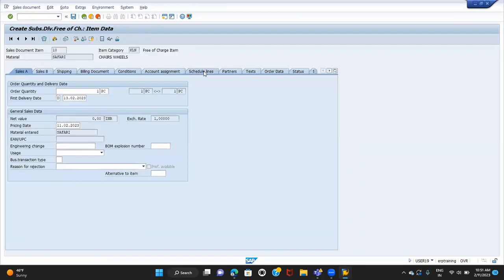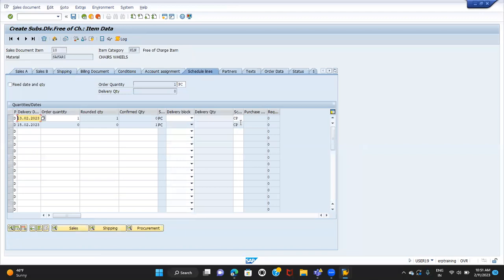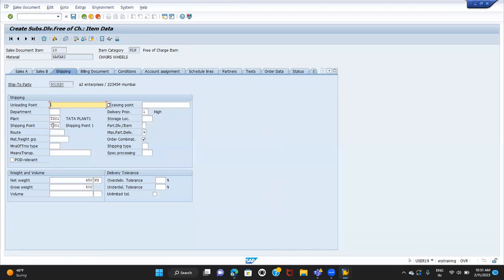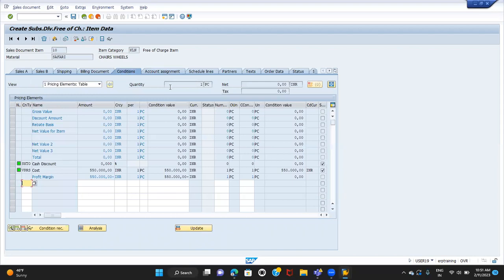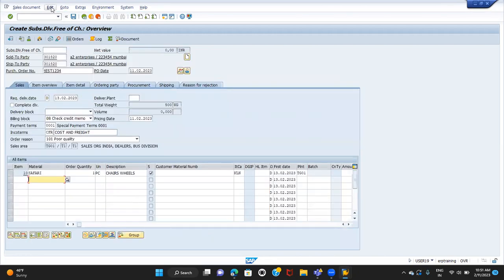And if you see the schedule line category, it will be the same because we are going to make the regular delivery, right? So that is the reason we'll have the same schedule line category whatever we have for the regular order. Okay, so shipping, we'll have the ship-to and shipping point, everything will be determined. Only price will be 0 because we are not going to charge for this material for the particular customer, right? So now everything is fine here. Go to edit and check the incompletion log, right? So then save the order.